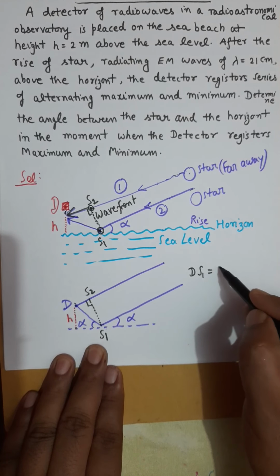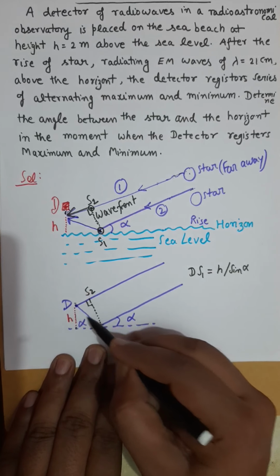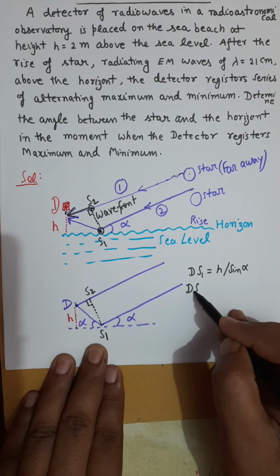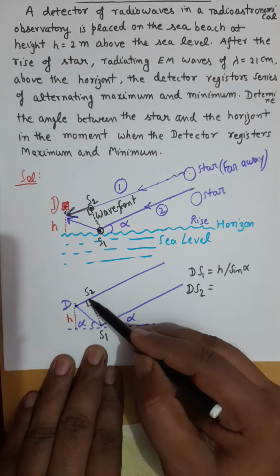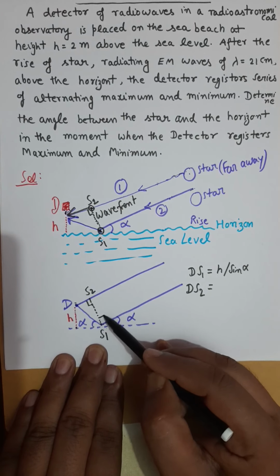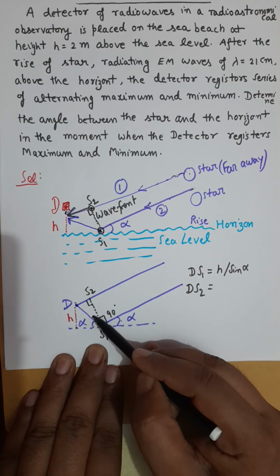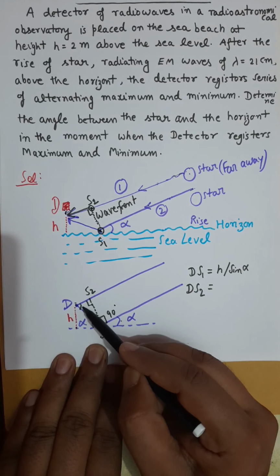So DS1 should be h over sin alpha. That is the value of DS1. And to find DS2 now, if this is alpha, this is a perpendicular wavefront, this angle is alpha. Notice this is a 90 degree angle, so you will get 90 minus alpha here, or you will get alpha at this point.